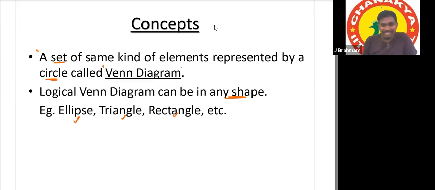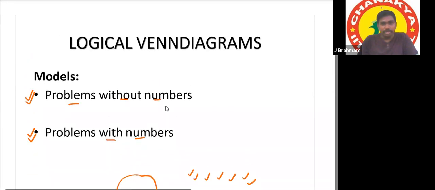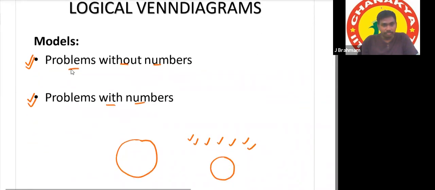So a Venn diagram is a set of same kind of elements represented by a circle, but a logical Venn diagram can be in any shape. It can be a triangle, ellipse, rectangle or circle, anything. Logical Venn diagram questions are of two types: problems without numbers and problems with numbers. Problems without numbers generally depend upon general knowledge.